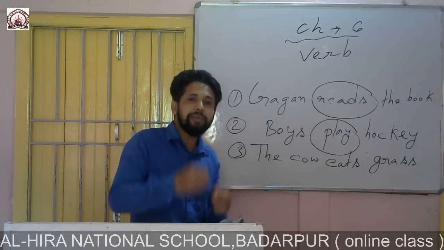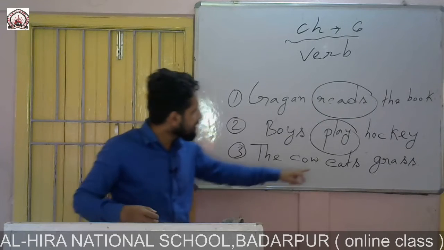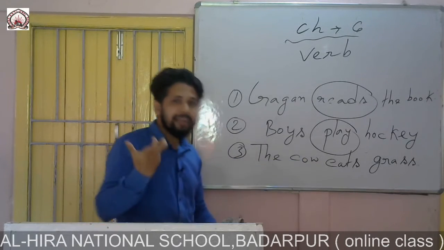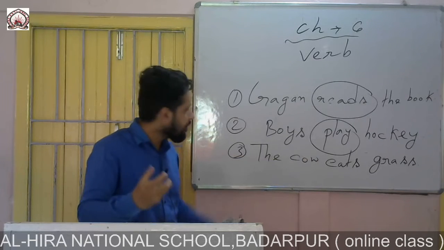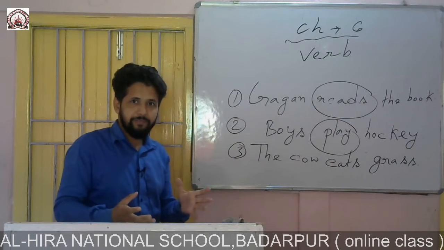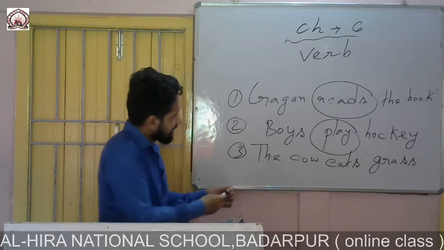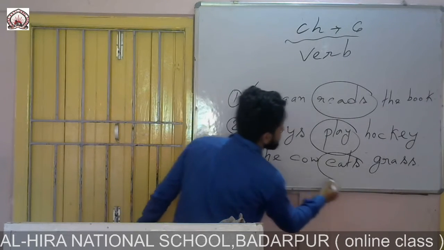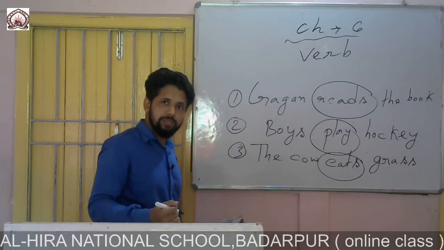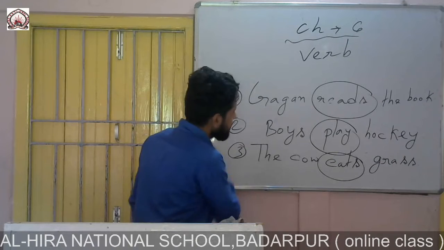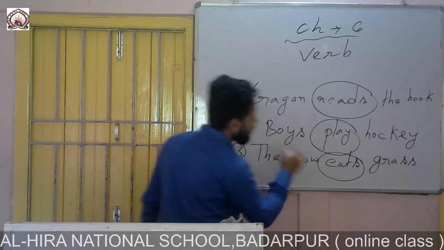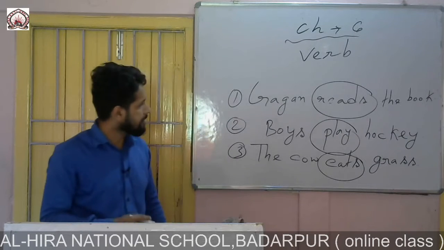He eats grass. The cow eats grass. So here the action is what? The word eats shows an action. You see, the word eats shows an action. So this would be the verb, eats.